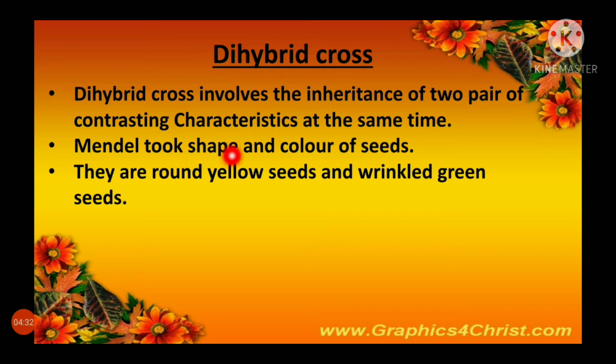Mendel took shape and color of seeds. They are round yellow seeds and wrinkled green seeds. Now let us see how he did this experiment and what is the actual calculation.